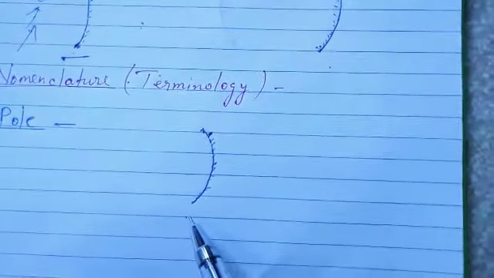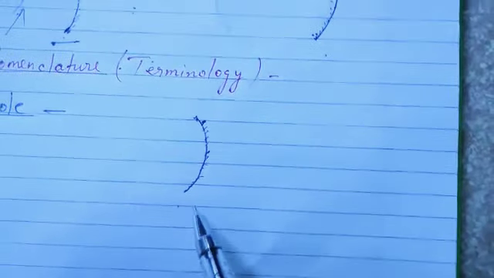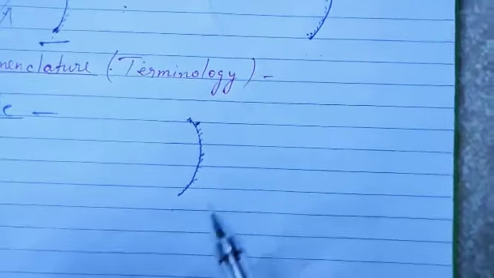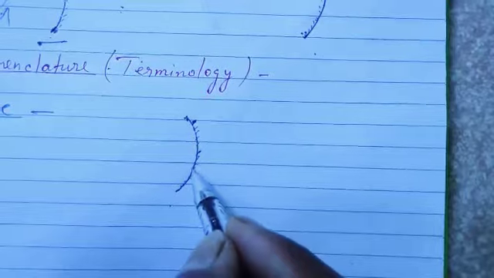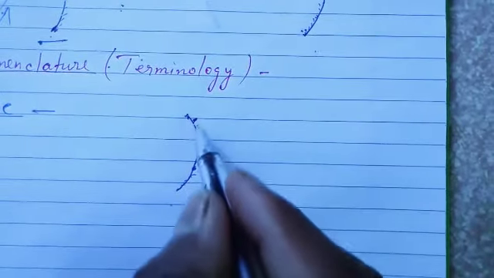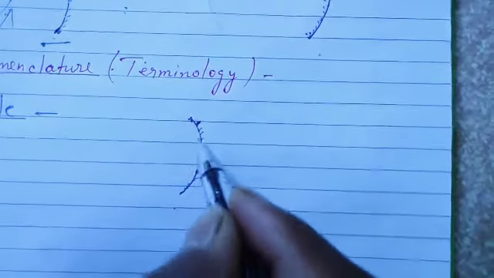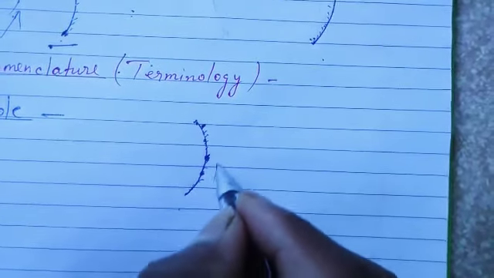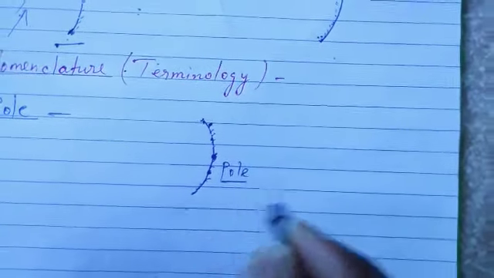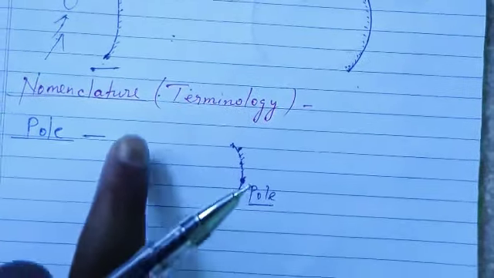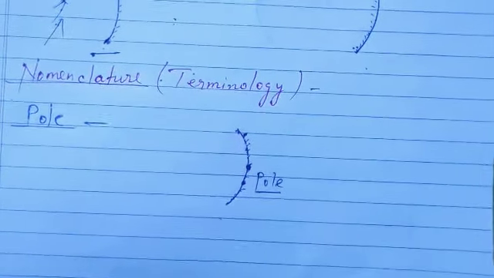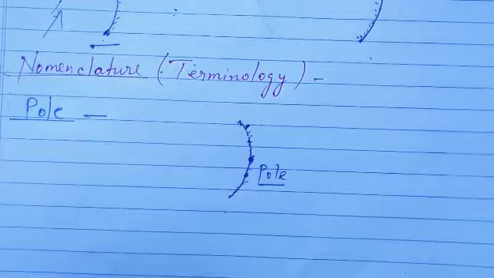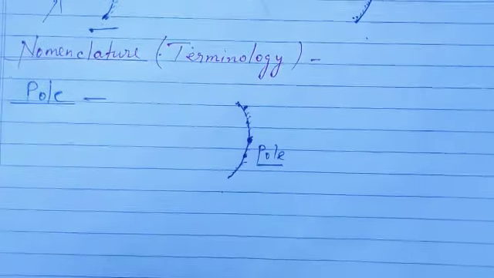Convex mirror or concave mirror? Yes, definitely it's a concave mirror. Is this the midpoint of this curved structure? No. This? No. Yes, this one. So this is the pole. It is the middle point of the curved mirror, or you can say spherical mirror.